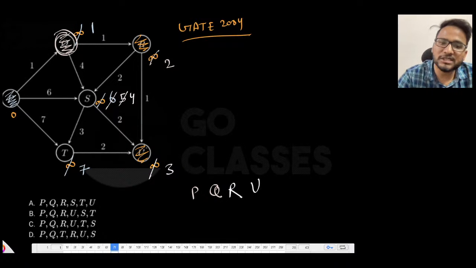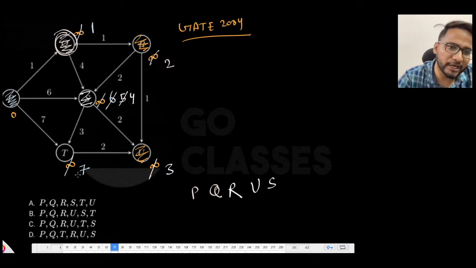So now just relax all the outgoing edges from U. Since there is no outgoing edge, let's not worry about it. Now just pick the next vertex, which is the minimum. I think this S is the minimum. You will be picking this S. This is 4 plus 2, 6, but it is already final, so you will not touch it. And also if you do it, there is no benefit, so you will not be doing it. And then this is 4 plus 3, it is already 7, so let's not worry about it.